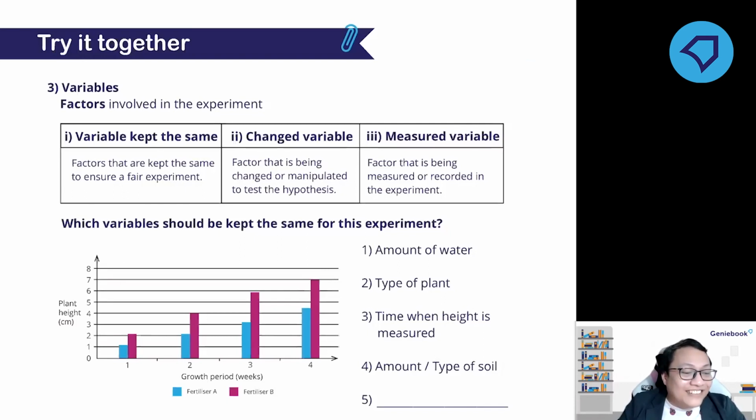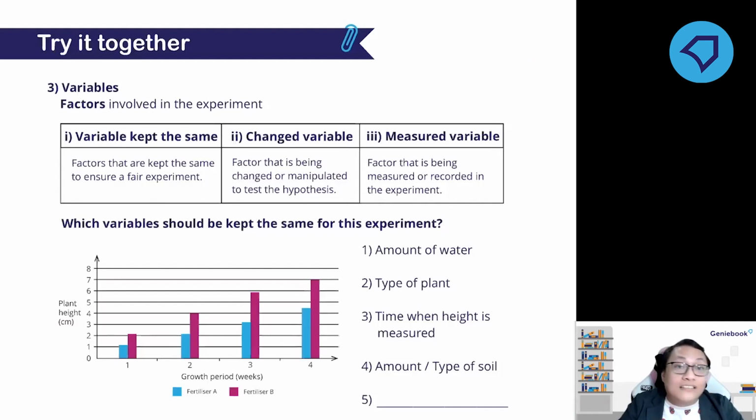Okay, I think some of the students already answered correctly. It's not the number of weeks. It's the period, yes. You have to have the same period for all the setups. But then, what is more important than that? You see that the plants need sunlight, right? The amount of sunlight.